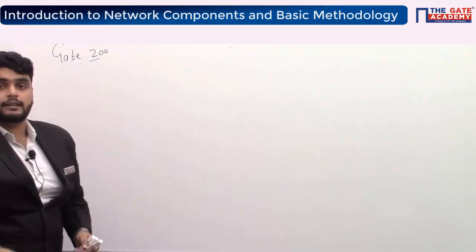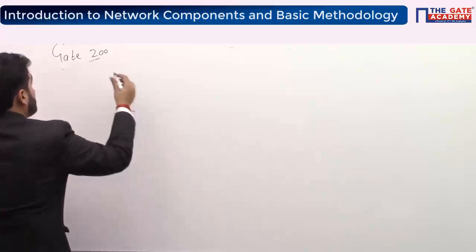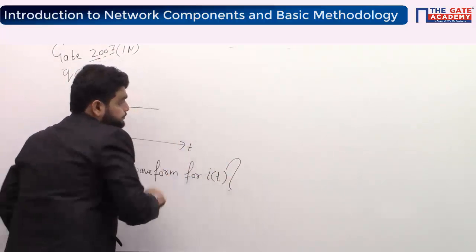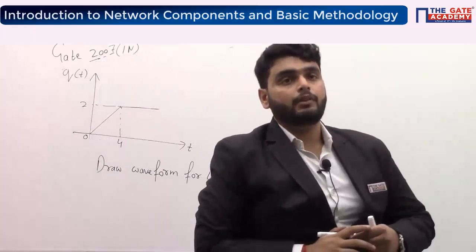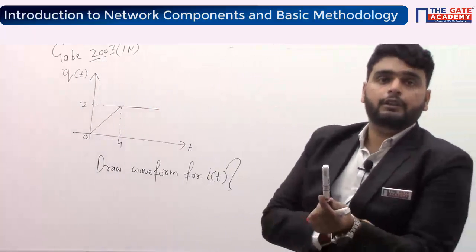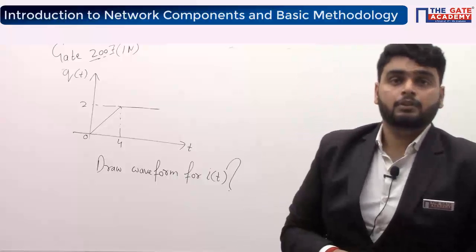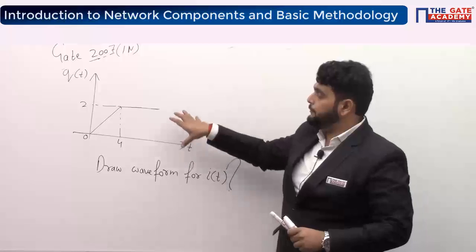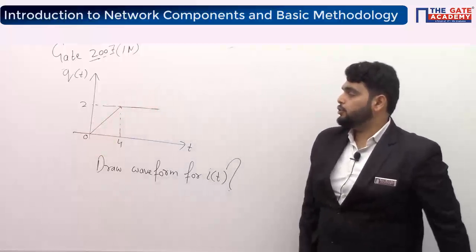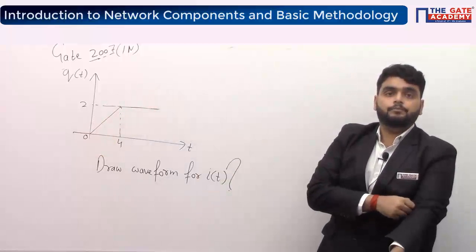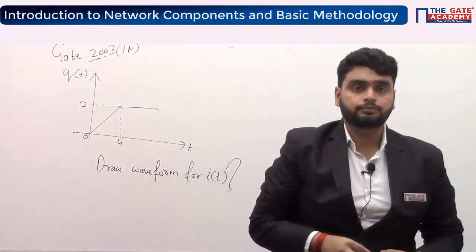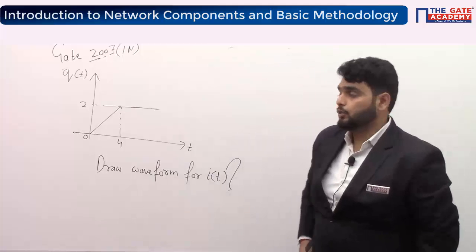So now we will see the next question. Next question. Draw waveform for i(t). We have given a waveform of charge q(t). We have to draw the waveform of i(t). Tell me, have you done the signaling system? Yes or no? So try to solve this question.